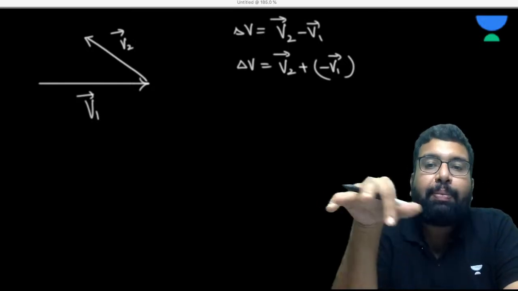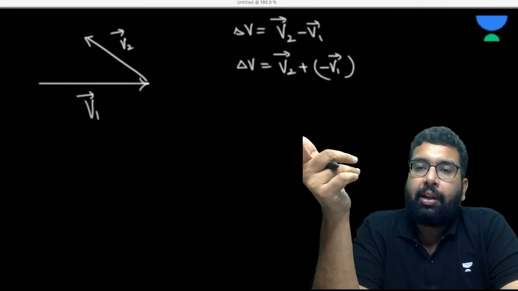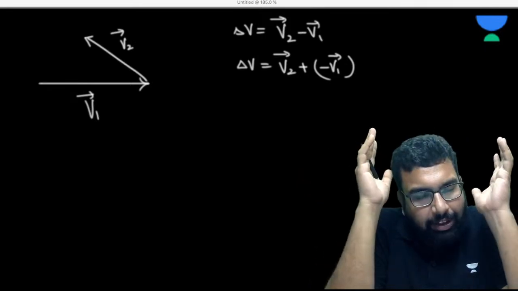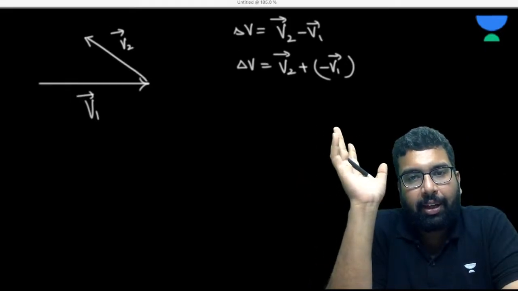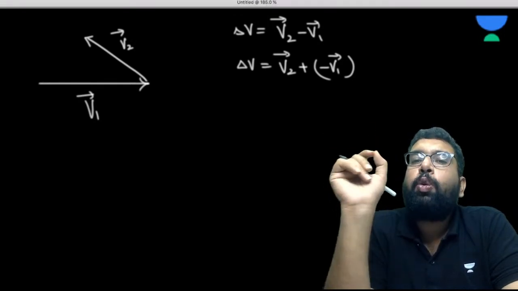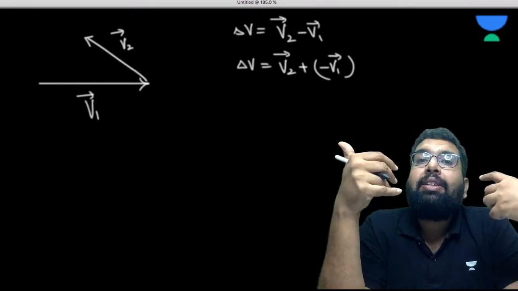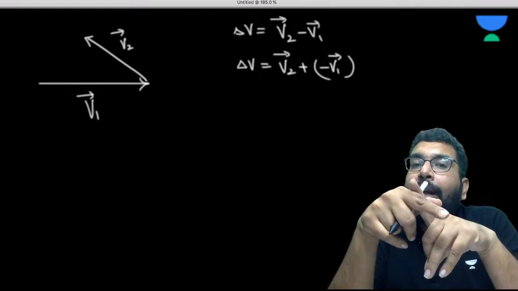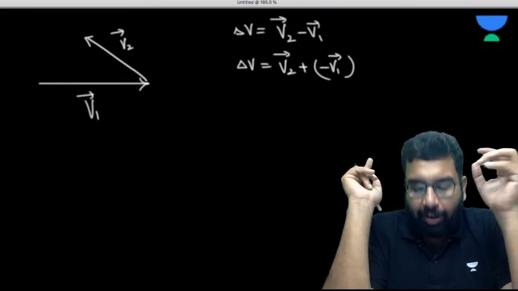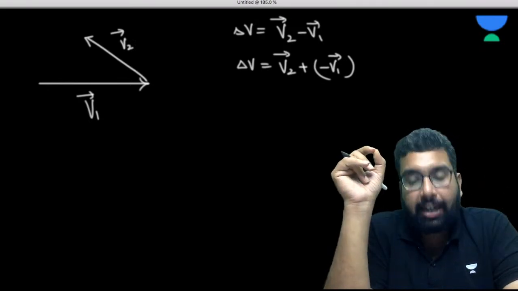What I was previously meaning, v1 minus v2 when I have written. Okay, so I was just trying to tell you the difference. So we can write that as v2 plus minus v1. So it is basically the addition of the v2 vector and the negative of the v1 vector. So it is again vector addition only.